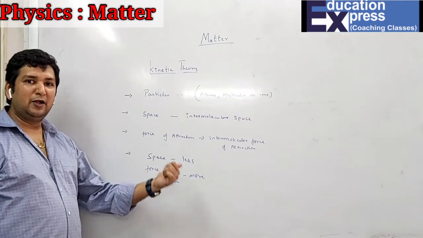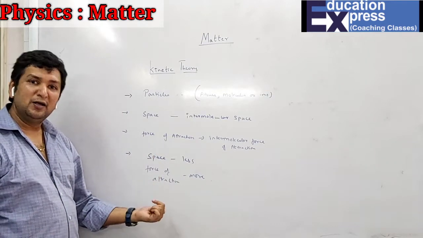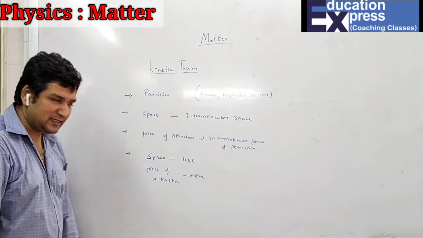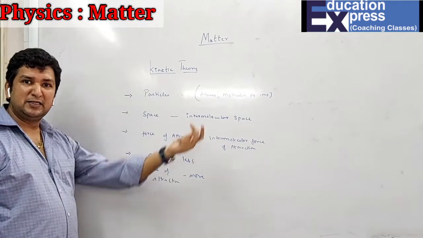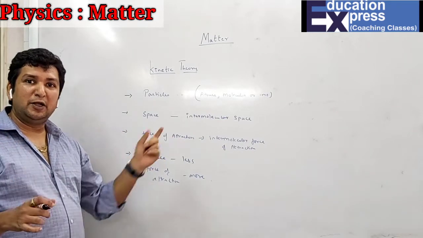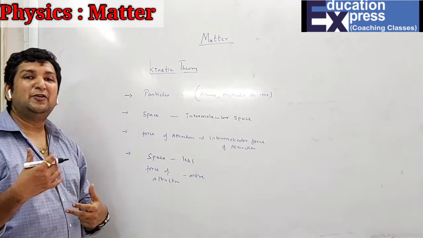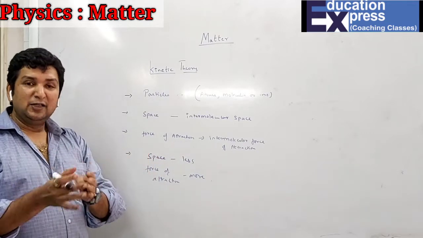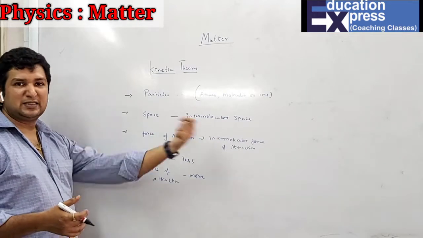Out of solid, liquid, gases, we know that the space is less in the solids, and hence the force of attraction is maximum in the solids. Same thing, if the space is more, then the intermolecular force of attraction will be less. So first is particles. Particles means what? The matter is made up of particles, that is atoms, molecules, or ions. The space between two particles is said to be an intermolecular space, and because of this, they also have what? The force of attraction. The intermolecular space and force of attraction are relative, because if the space is less, the force of attraction will always be more. Hence, the force of attraction is maximum in the solids and least in the gases.